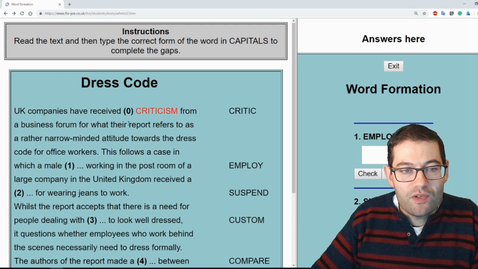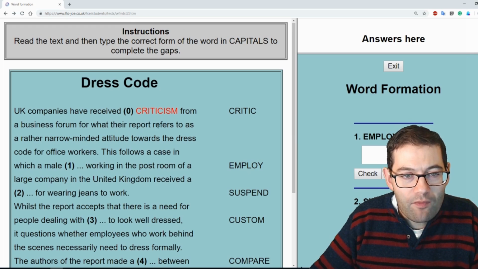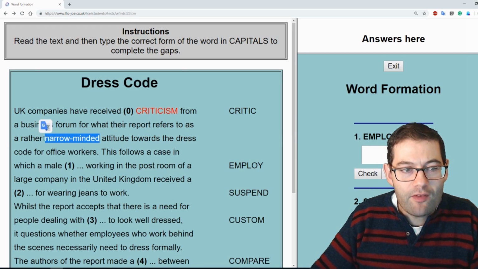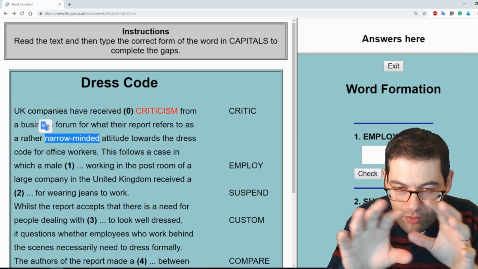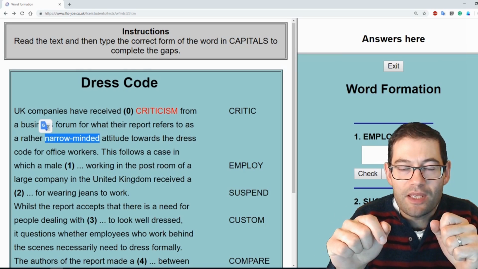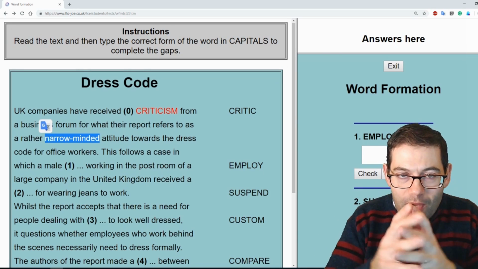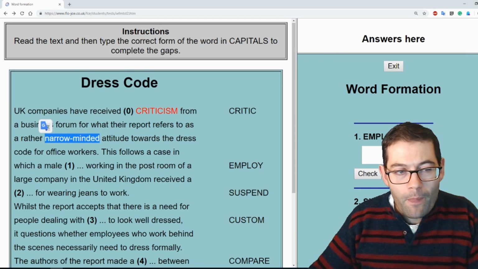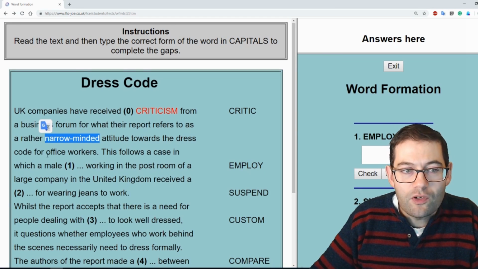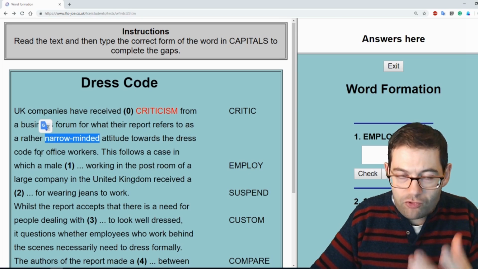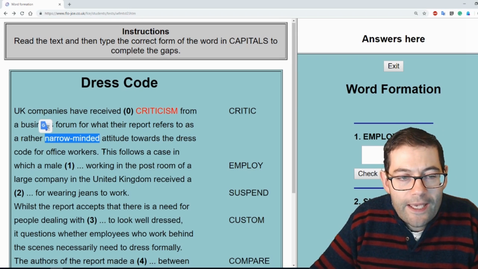UK companies have received criticism from a business forum for what their report refers to as a rather narrow-minded attitude. Narrow-minded means that you're thinking only in one way, and you're not considering anything else that might be going on. So narrow-minded, only thinking about one thing. Rather narrow-minded attitude towards the dress code for office workers. The dress code is the rules which tell you what you can wear.